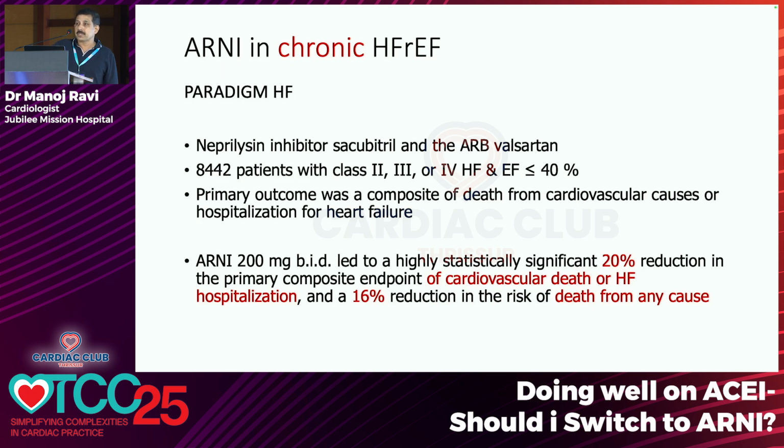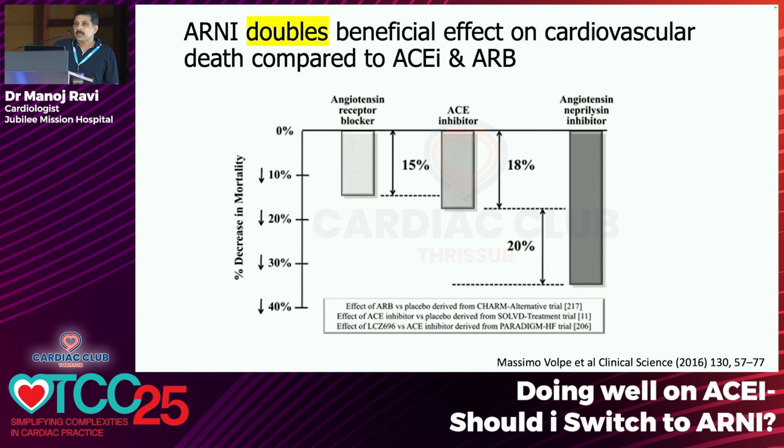included patients with class 2, class 3, and class 4 heart failure with ejection fraction less than 40%. The primary composite endpoint was cardiovascular death or hospitalization for heart failure, which showed a highly significant 20% reduction in the primary composite endpoint of cardiovascular death and hospitalization for heart failure, and also a 16% reduction in death from any cause. So, ARNI doubled the beneficial effect on cardiovascular death compared to ACE inhibitor and ARB, this is compared to candesartan in the CHARM trial and enalapril in the SOLVD trial.